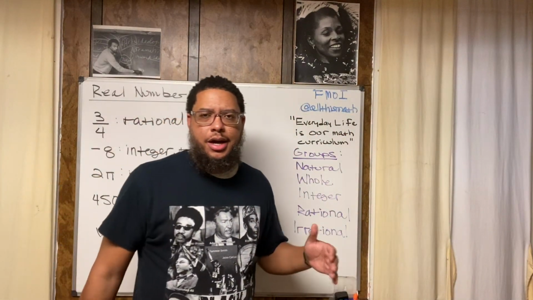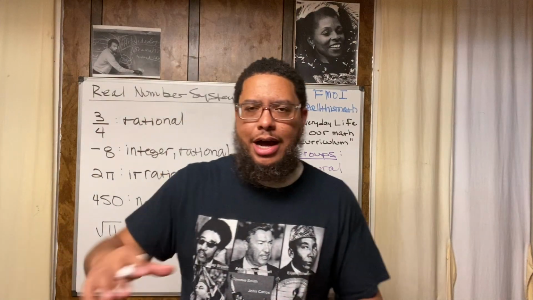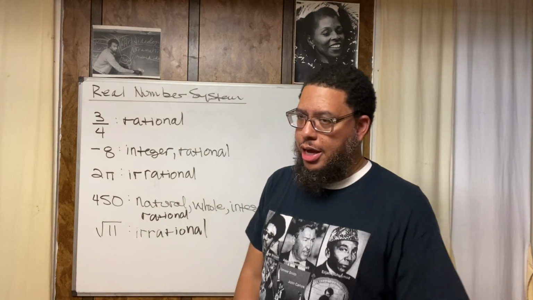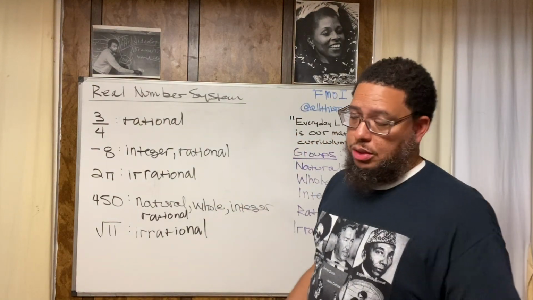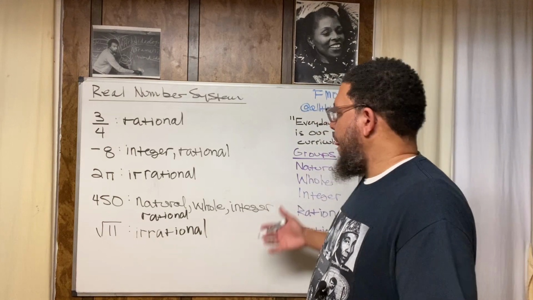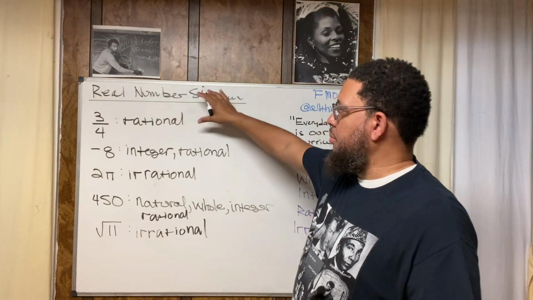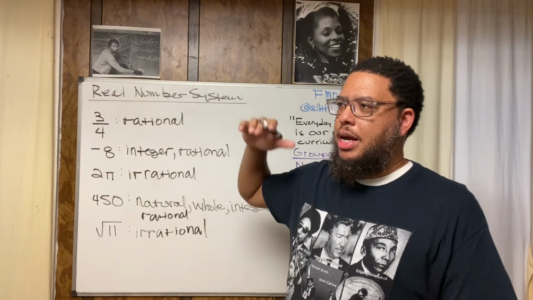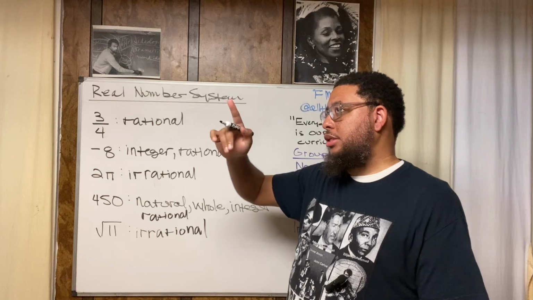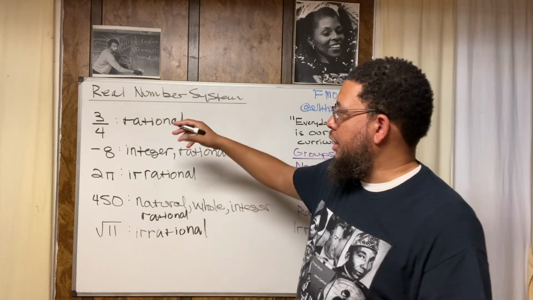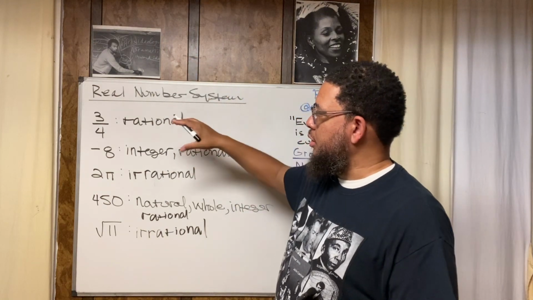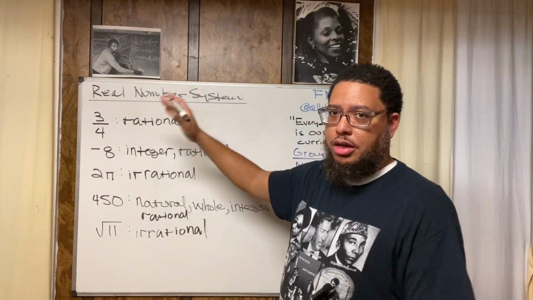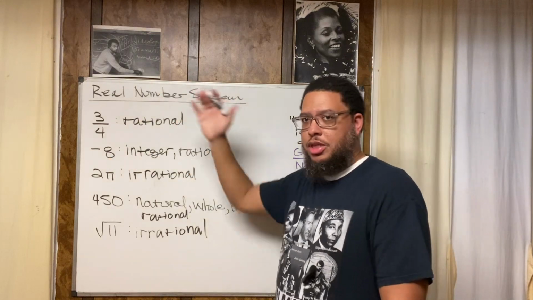Now, when you start getting into imaginary numbers, maybe late Algebra 1, early Algebra 2, dealing with the quadratic formula and solving quadratic equations, we start getting into imaginary numbers, which are kind of cool. I like working with them. But that's something different. So you got the real number system, and then you got the complex number system. The imaginary numbers are part of the complex number system, or rather, I might have misspoke. I think the complex number system is the whole number system, and you got the real part and the imaginary part. You got real and imaginary, like how some people be real and some people be fake. It's kind of like that, right?